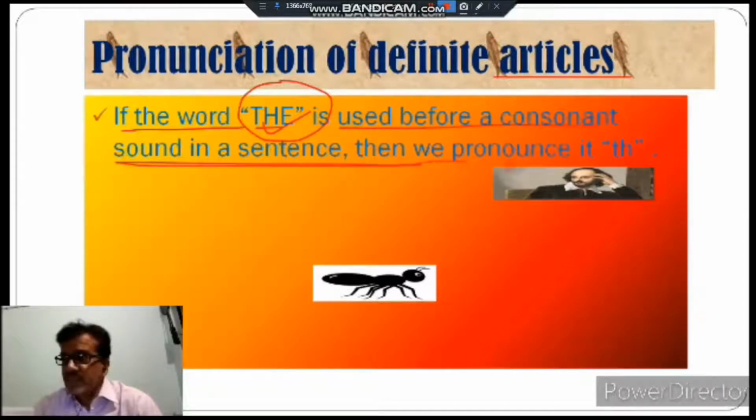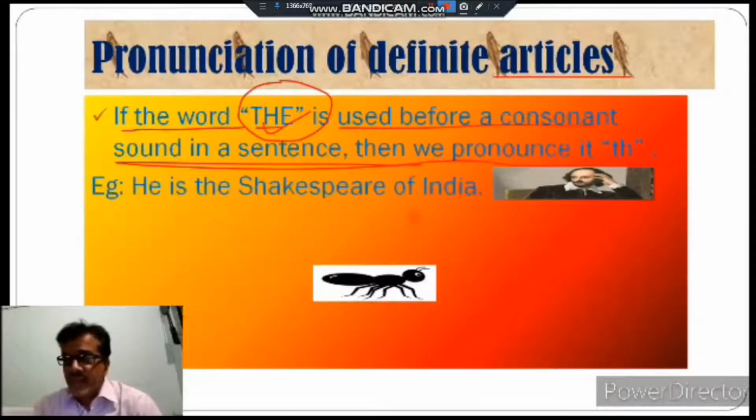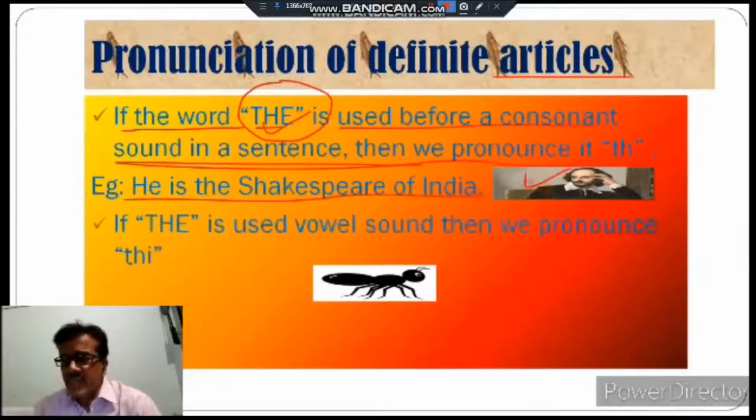Okay, I hope you understand better. I am also giving you an example. As an example, you are looking at: He is the Shakespeare of India. In Shakespeare, the first letter is a consonant, and before that 'the' is used. So that time we have to pronounce it 'thuh', not 'thee'.